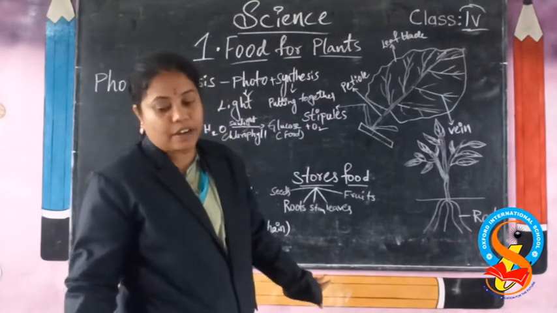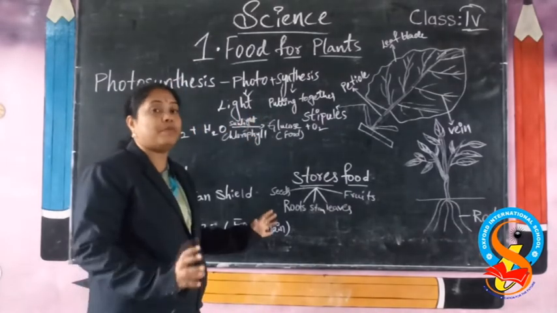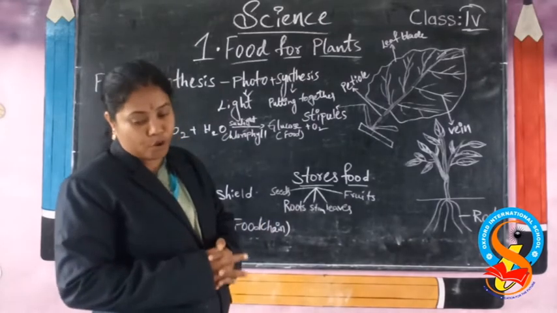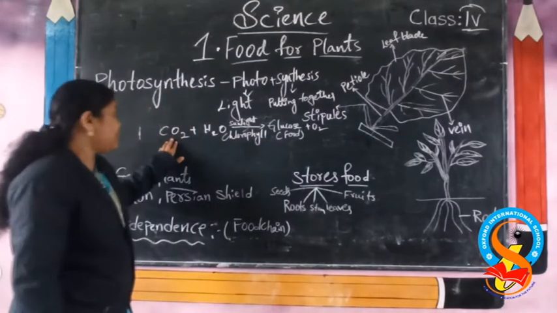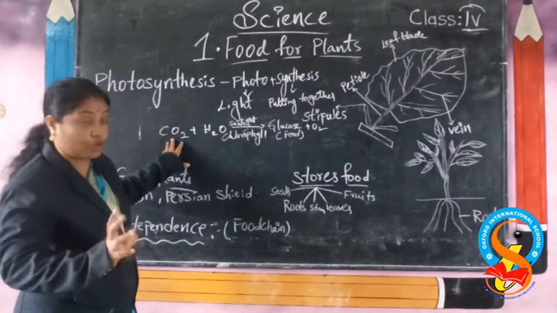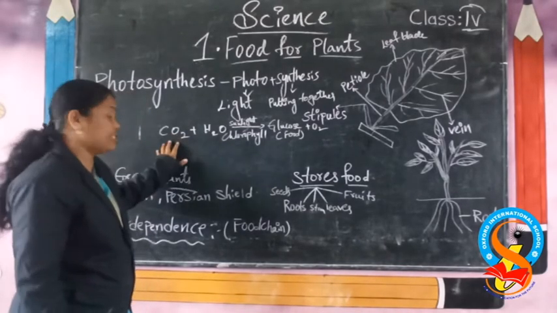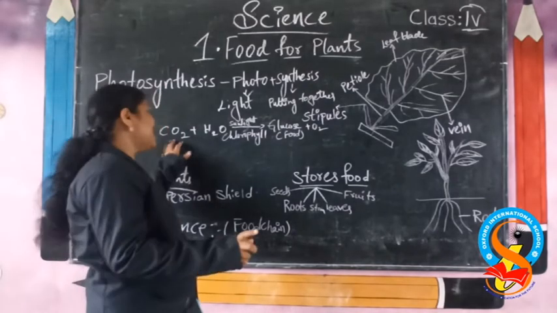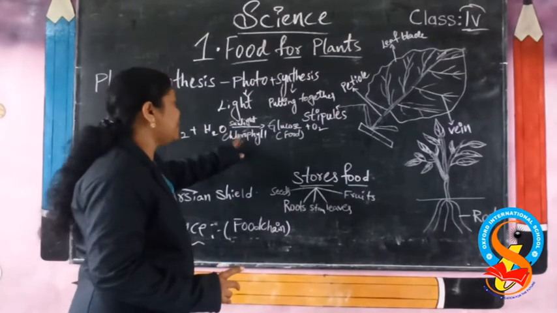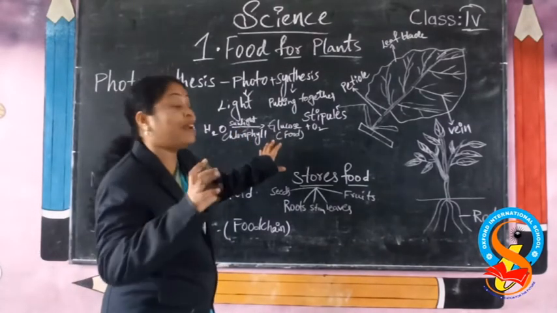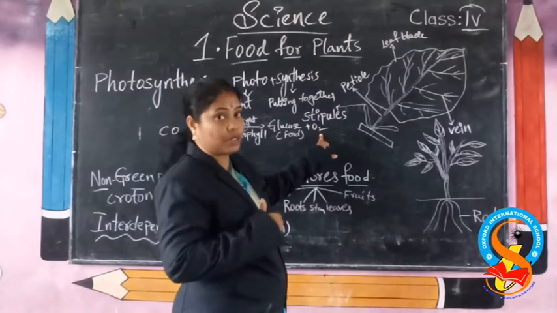Okay, students. Now we are seeing about photosynthesis. Just now I said that with the presence of sunlight only, they prepare their own food. In the process of photosynthesis, see here, carbon dioxide, CO2, plus water, H2O, in the presence of sunlight and chlorophyll, gives glucose, which means food. It prepares food, and also it prepares oxygen. Okay, students, plus oxygen.